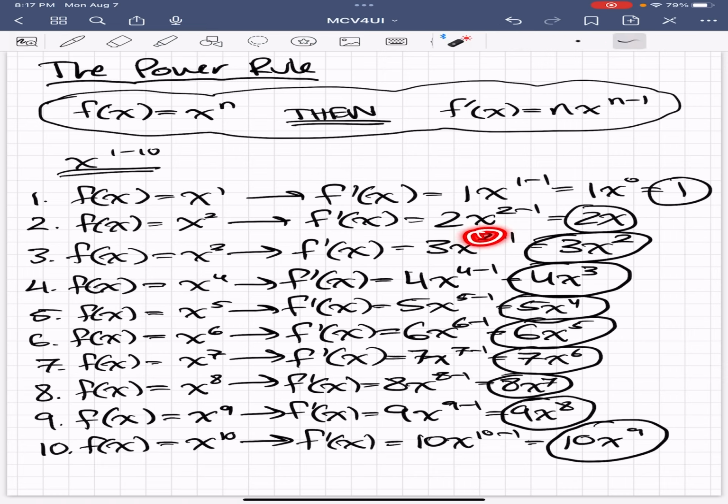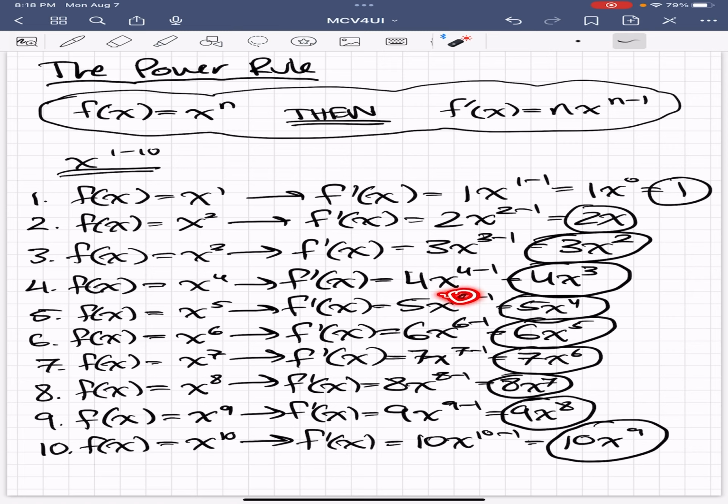So I brought the 3 down to the front as a coefficient, and then I did minus 1, and I got 3x to the power of 2. I brought the 4 down as a coefficient, and then I did minus 1 for the exponent, and I got 4x to the power of 3.